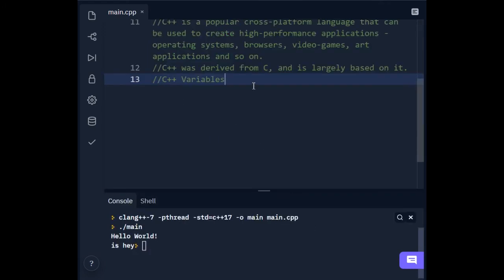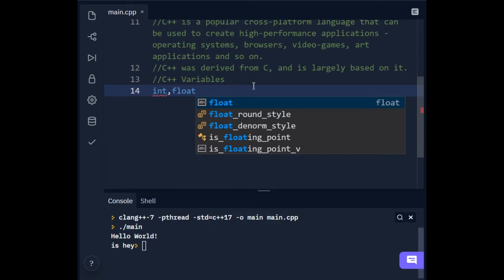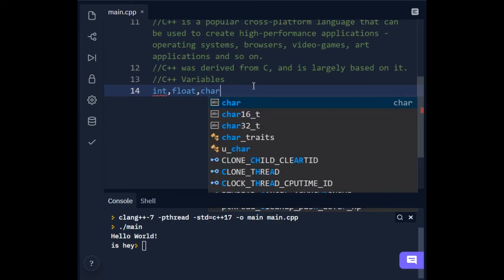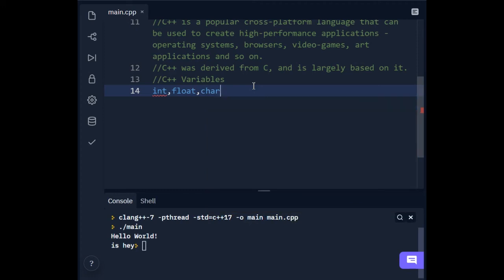So we will learn what variables are. Variables like int, float, char. I think you have some idea of what int is. For int: 1, 2, 3, 4, 5, 6, 78. These are kinds of int.